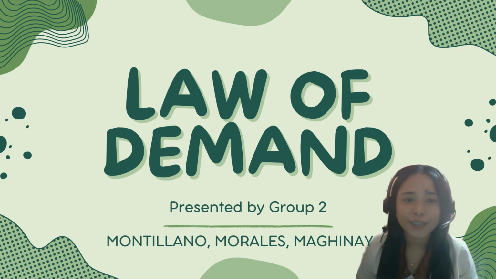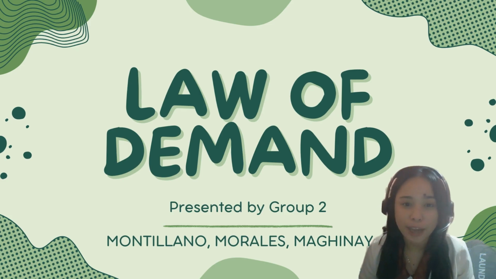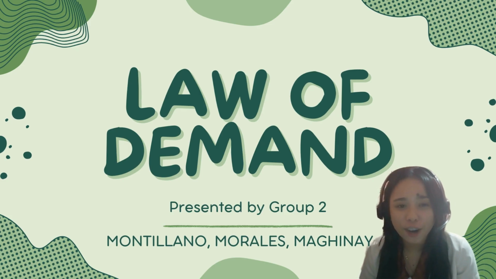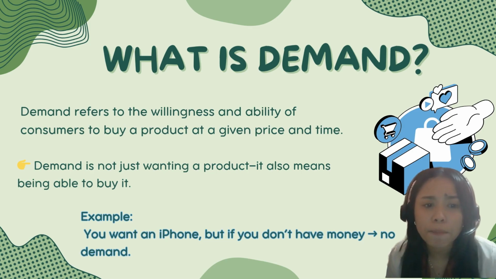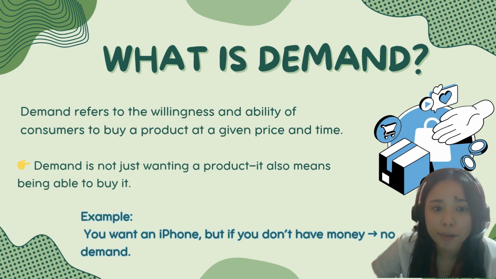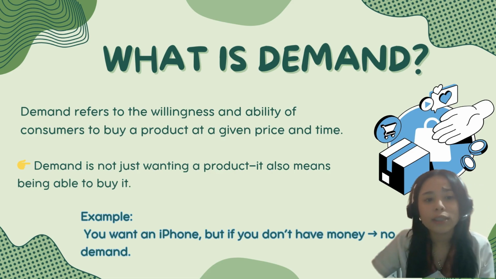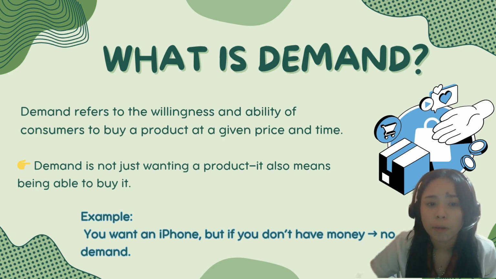Good day, everyone. Today we are going to discuss an important concept in basic microeconomics, which is the law of demand. First, let us understand what demand is. So, demand refers to the willingness and ability of consumers to buy a product at a given price and time. This means that demand is not just about wanting something. You must want the product, but also have enough money to buy it.